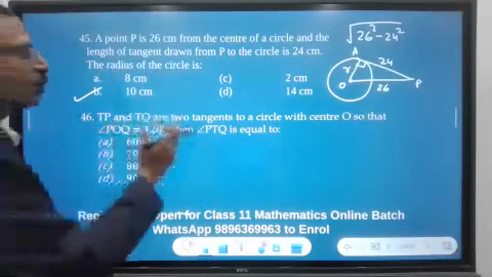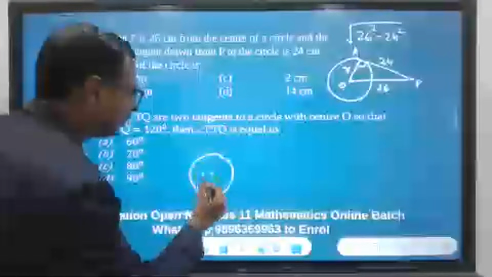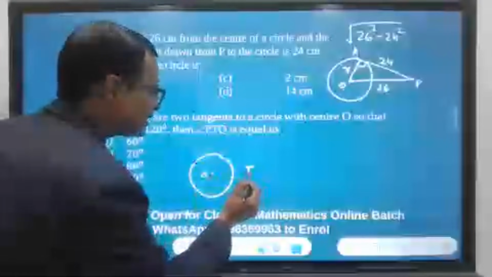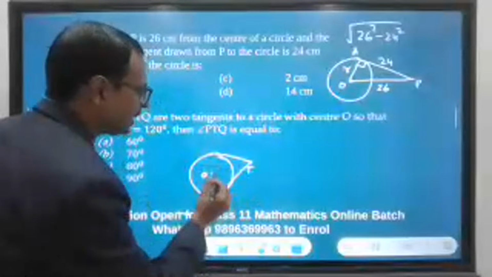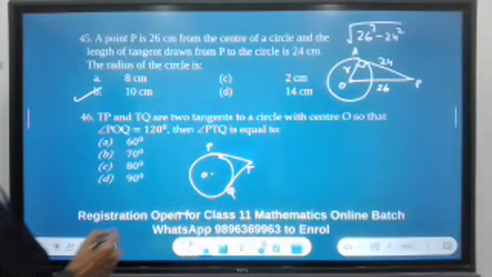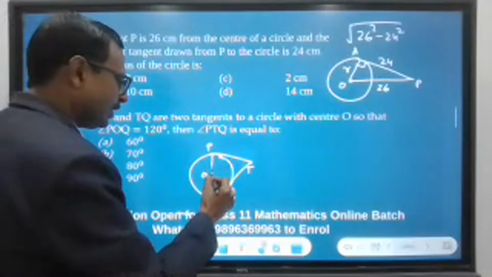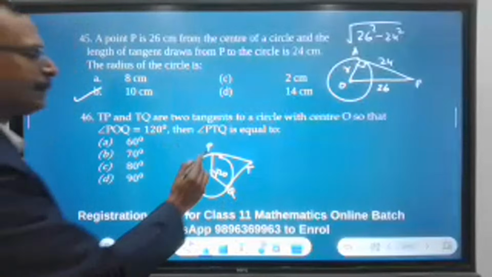TP and TQ are two tangents to a circle with center O. So this is center O. TP, this is point T. So TP and TQ, these are tangents. So that angle POQ is 120 degree. POQ, this angle is 120. Then angle PTQ.